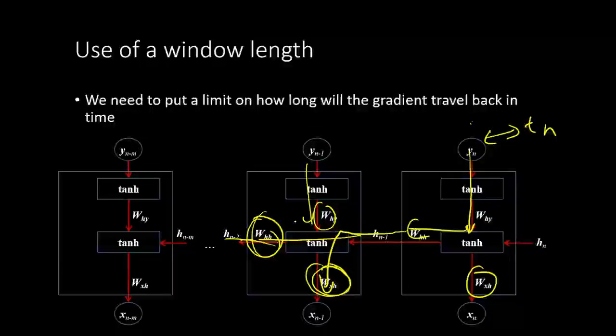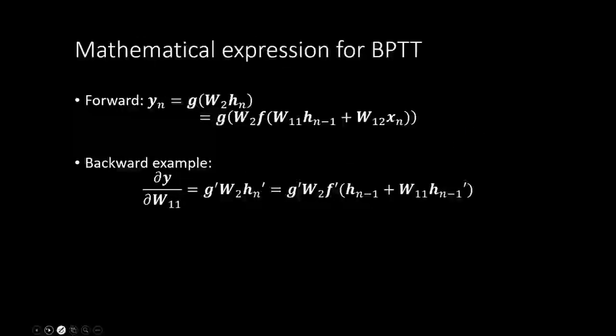Now this creates a problem, which we will see very soon, and which we need to resolve. Okay, so the mathematical expression for back propagation through time would be that if you have an input, it gets multiplied with some weights, and then it also gets input from the previous time instance. So for forward propagation, this will go into the activation function, then we will multiply it with the second set of weights and send it through another activation function to compute y.